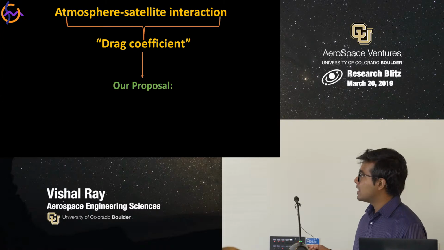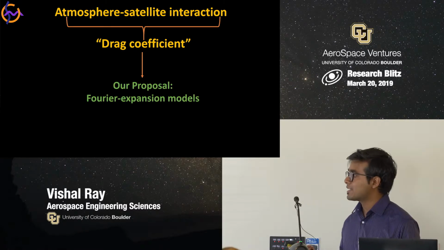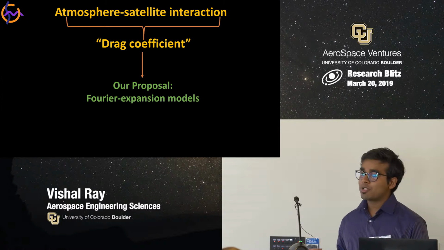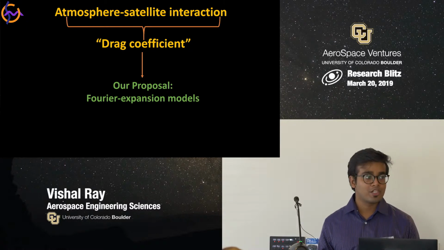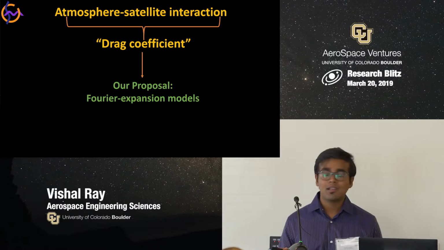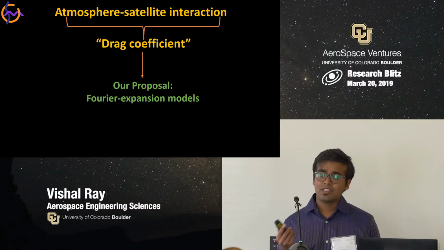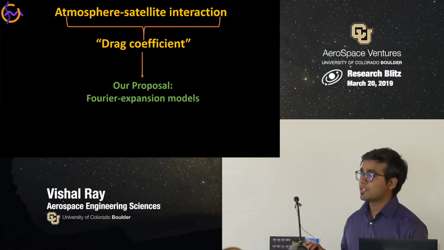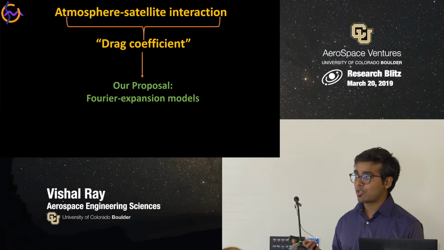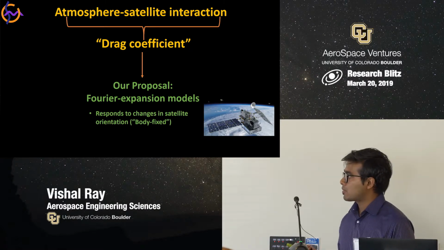So our proposal is to use dynamic models for the drag coefficient using Fourier series expansions. Now, this approach has been used for the solar radiation pressure coefficient and thermal radiation pressure coefficient and worked pretty well. So the main principle is that the Fourier coefficients are orthogonal to each other and can be estimated in the tracking process in situ. So we take two approaches to this problem.